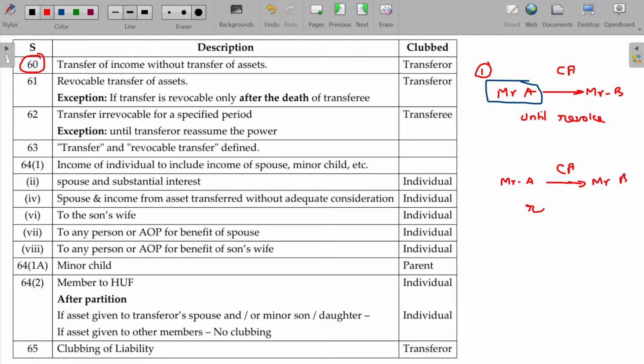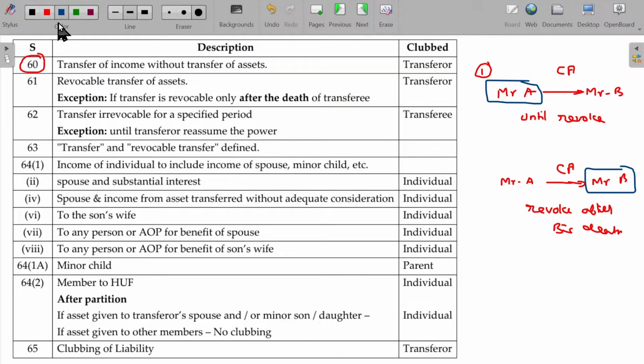Revoke, when? After B's death. Then in whose hands is it going to be taxable? Only in Mr. B's hands.